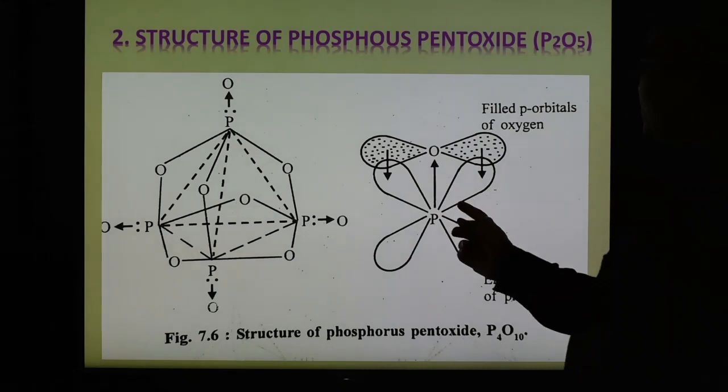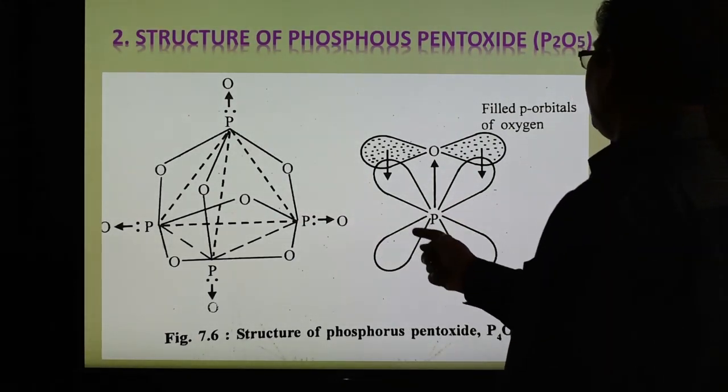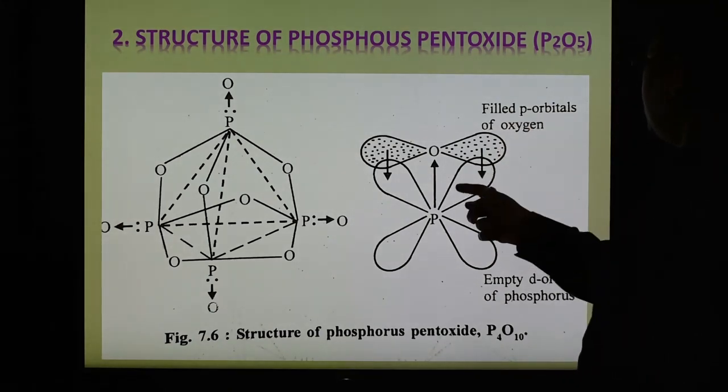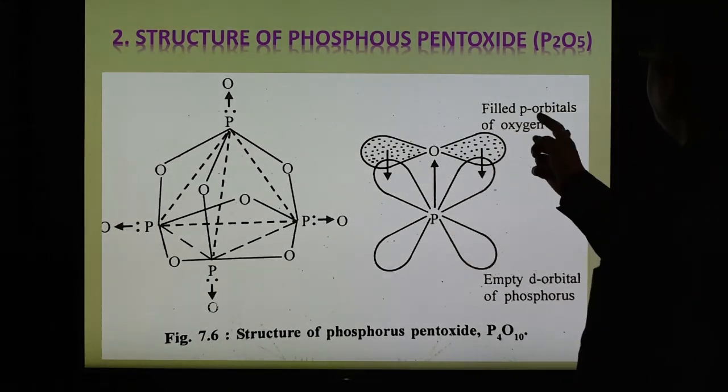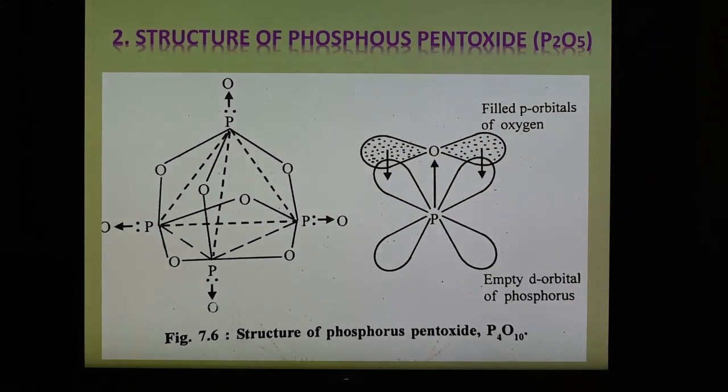So here these are the empty d orbitals of phosphorus, and this is the filled p orbital of oxygen having the lone pair, and this type of overlapping takes place, forming this coordinate bond. So phosphorus forms a coordinate bond with oxygen, and it is shown how the bonding can take place, dp overlap. So this is the structure for phosphorus pentoxide.